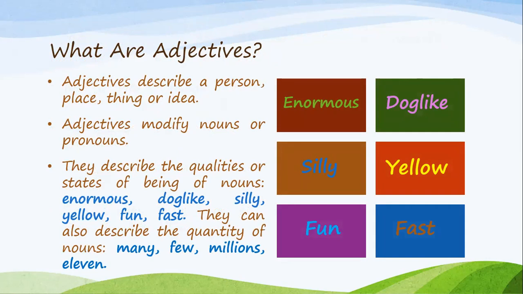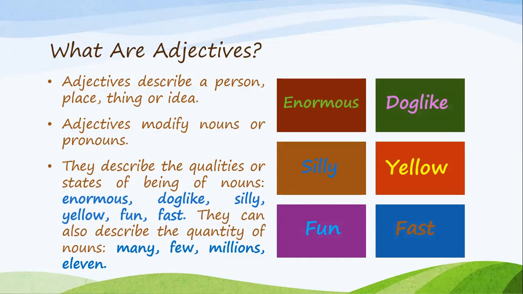For example, when I say it's enormous, dog-like, silly, yellow, fun, fast, these words are adjectives that are describing or modifying the nouns or the pronouns. So they're telling me about the quality, for example, this is fast, or the state of it, it's enormous.